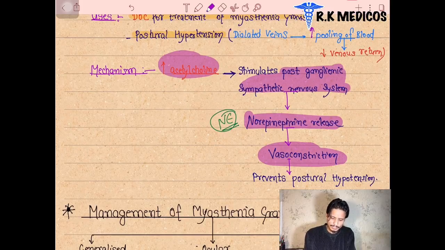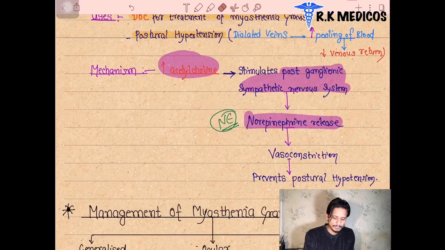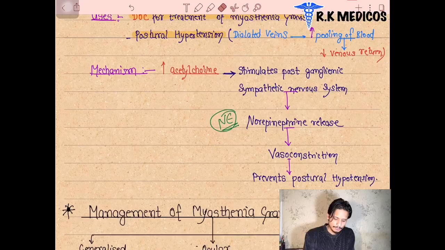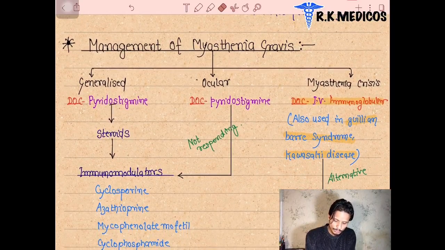Next point, we can see the management of myasthenia gravis. If the patient suffers from myasthenia gravis, what happens? There are three main types of myasthenia gravis: generalized, ocular, and myasthenic crisis.